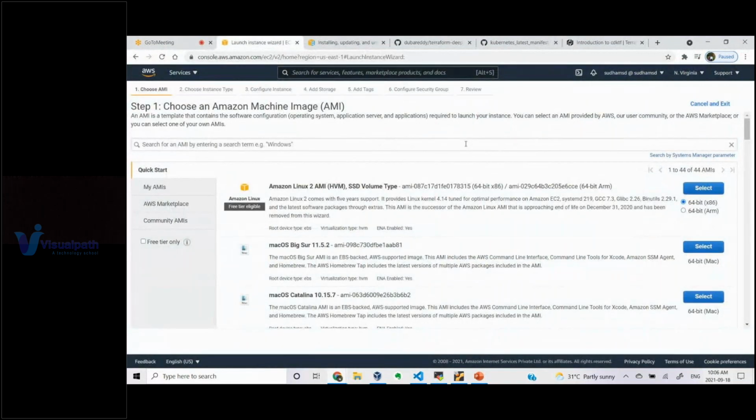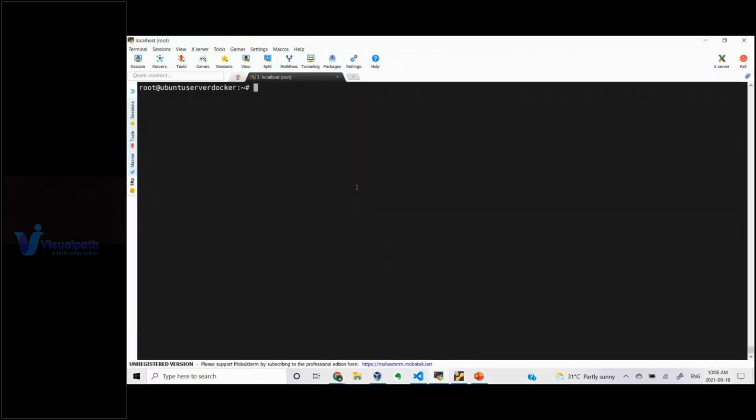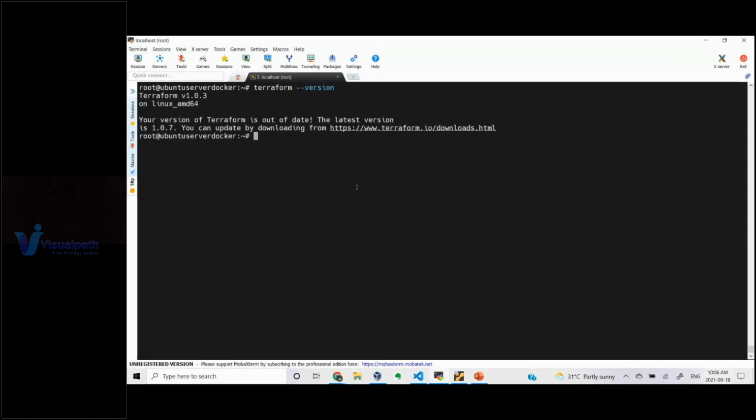Then we need to have our Terraform client machine, meaning the machine from where you want to run Terraform CLI commands. That will be your workstation, where you will start working with Terraform. So let's say I have this virtual machine. Here I have installed Terraform. You can see the version. So Terraform was installed.